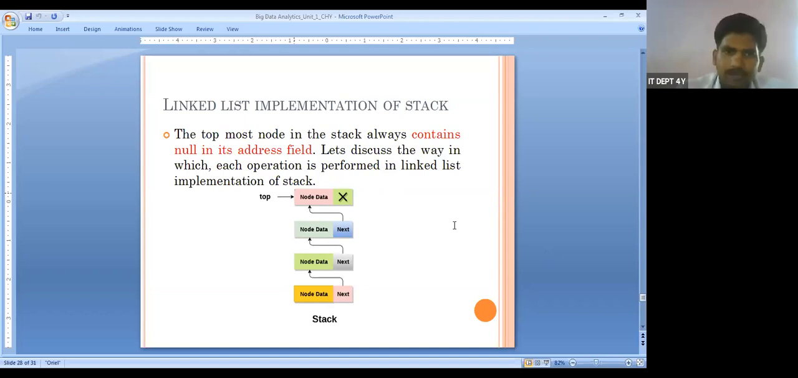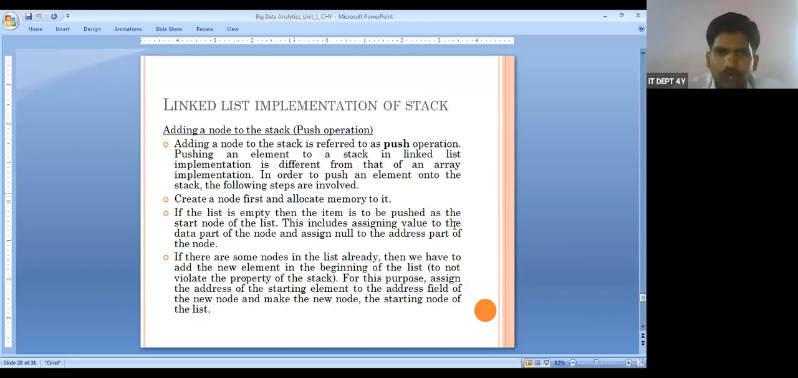So that is the implementation. Again, we have a linked list implementation of a stack. Add a node to the stack, that is A. Before, we talked about inserting a value into the array. Here we are going to be adding a node into the stack.